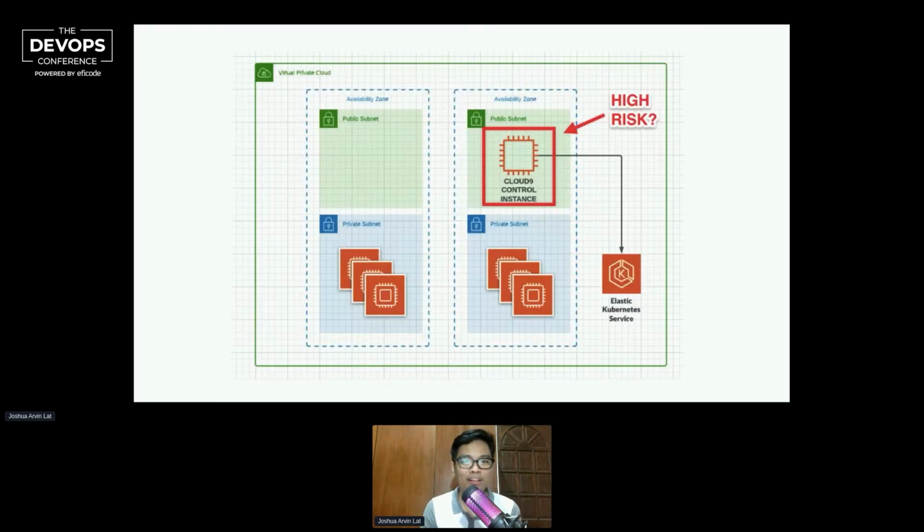For example, let's say that we have a network infrastructure like this. We have a DMZ setup. So we have a public subnet in this area, which is available from the outside world. And then we have a private subnet, which contains, let's say, the databases, or other instances or computers.